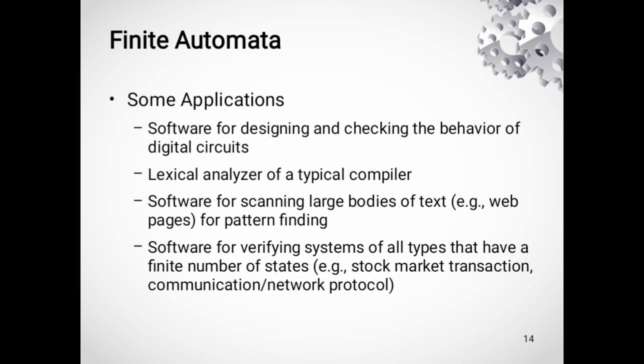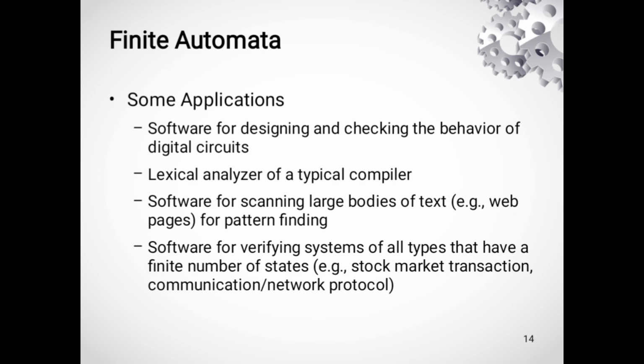Now, we can categorize finite automata in two ways. Finite automata can be broadly categorized into two parts, acceptor and transducer. Further, we can divide acceptor into DFA and NFA, and transducer into Moore and Mealy machines.